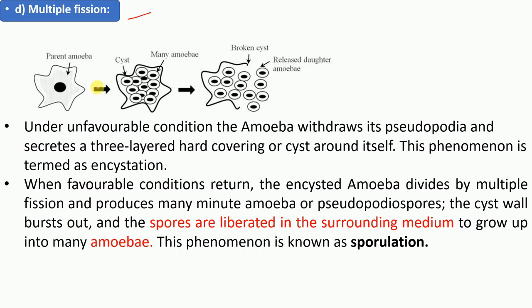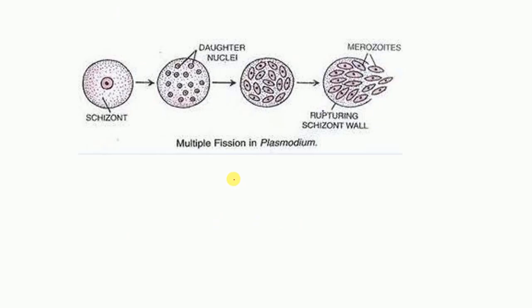So amoeba especially shows this multiple fission, in which during adverse conditions, amoeba will form a cyst around itself, and first karyokinesis occurs, and then karyokinesis is followed by cytokinesis. So karyokinesis means the cell nucleus will divide, and then the cytoplasm will divide during favorable conditions. This process is known as encystment. And because it forms some small amoebae or small spores, this process is known as sporulation.